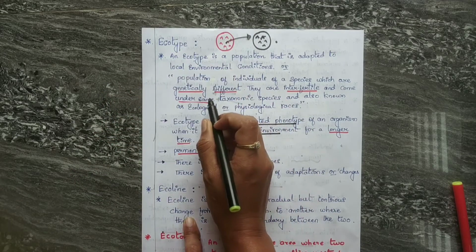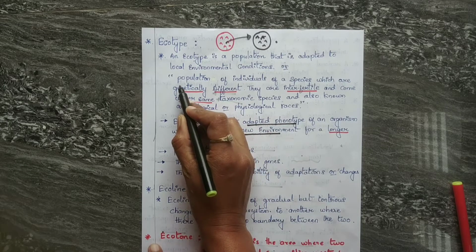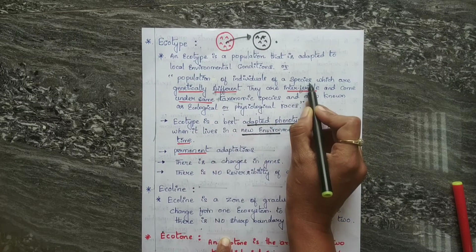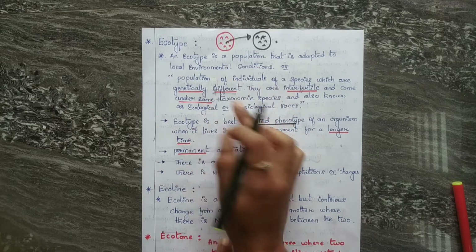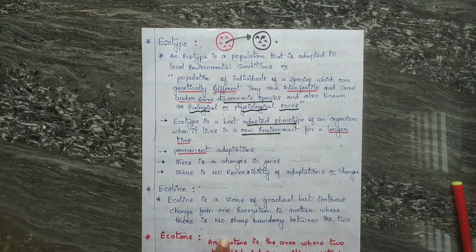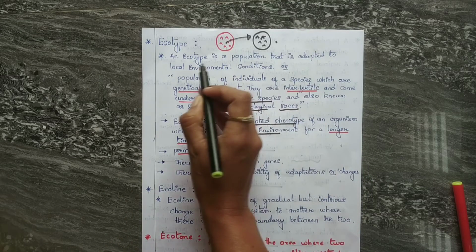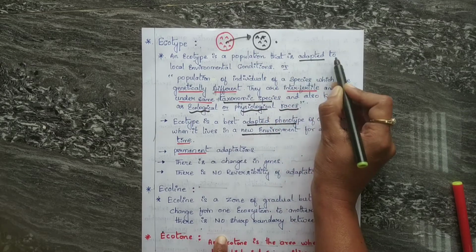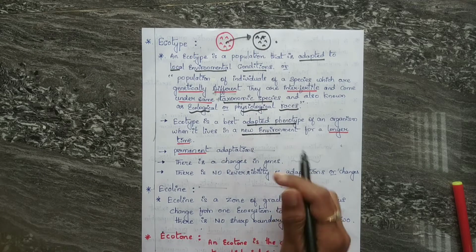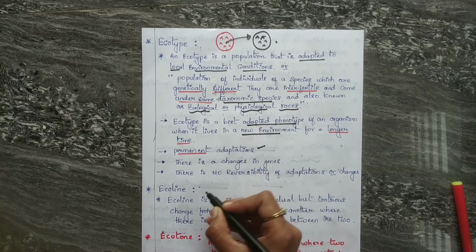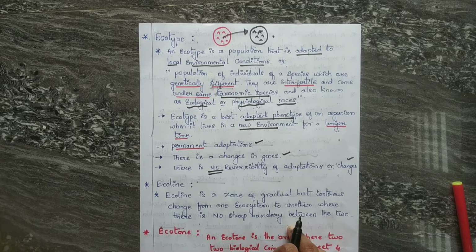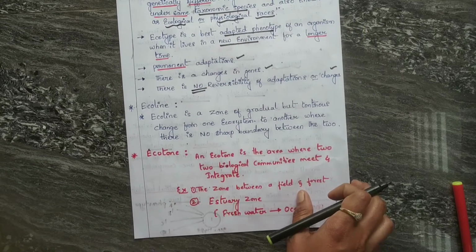To help you understand, I will give a definition here. Ecotype is a population of individuals of a species which are genetically different, interfertile, and come under the same taxonomical species. These are also known as ecological and physiological races. In simple terms, ecotype is a population that is adapted to local environmental conditions. So in ecotype, there is a permanent adaptation, there are changes in genes, and there is no reversibility of adaptations or changes.